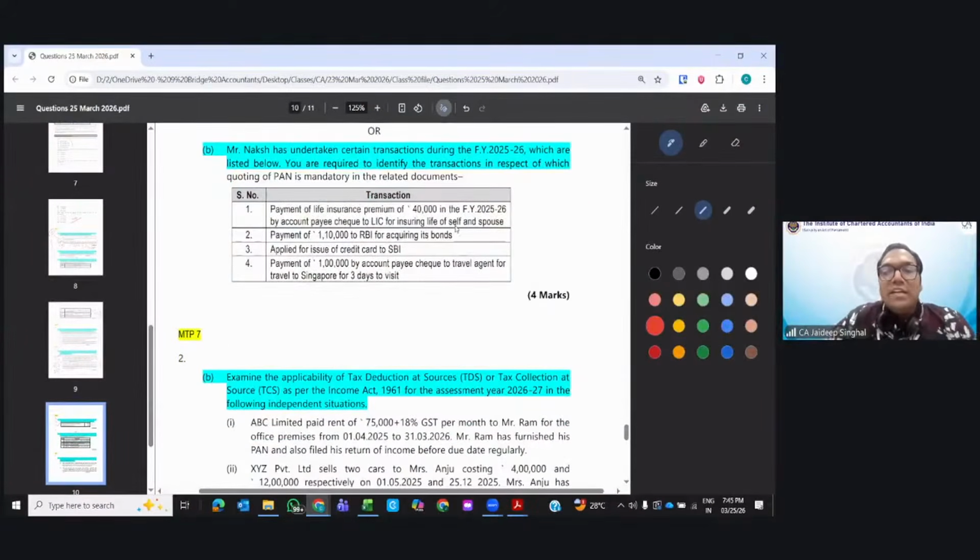Is PAN number mandatory? Insurance purchased for 40,000. Is PAN number mandatory? Insurance purchase for 40,000, less than 50,000, not exceeding 50,000, not mandatory.